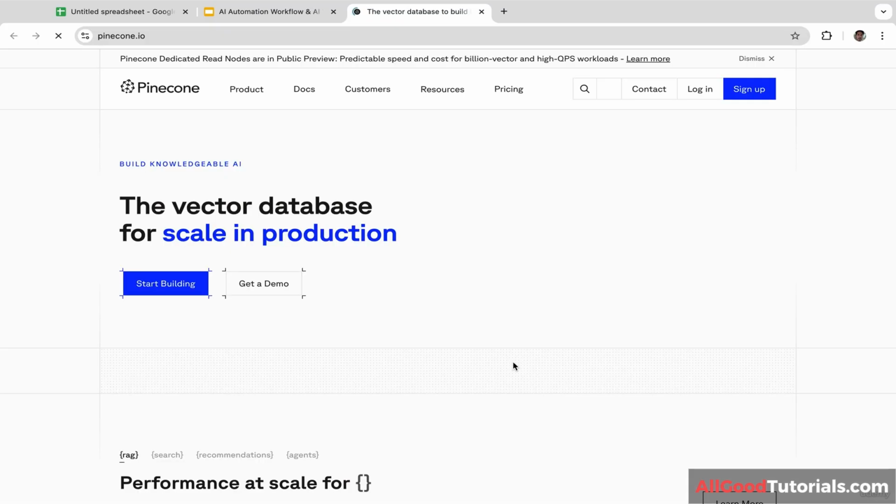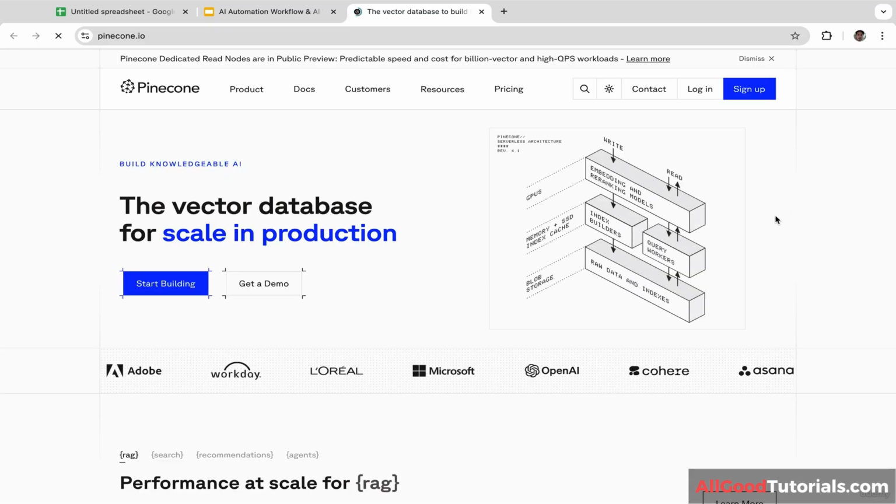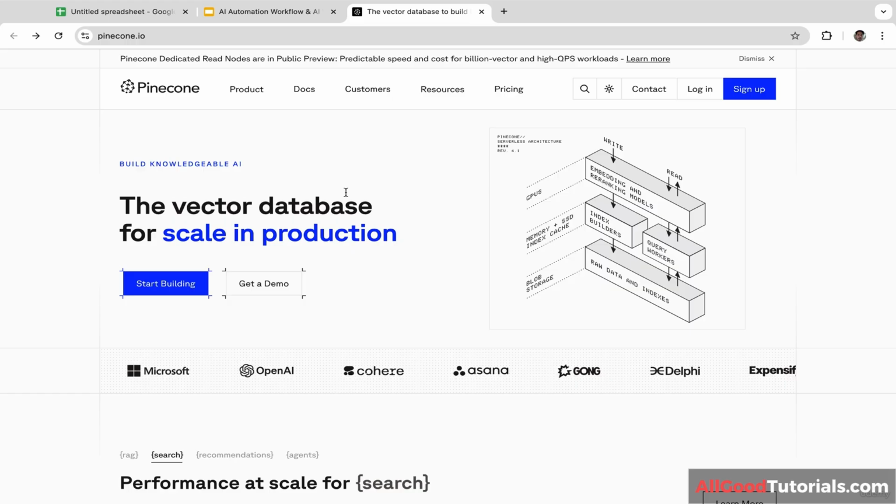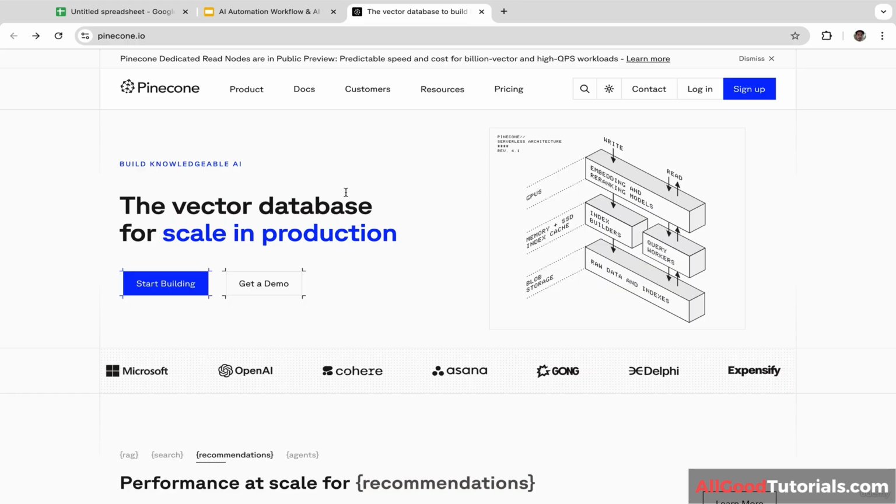Let's click on this link and you will be redirected to this page. So Pinecone is a vector database. In one of our projects, we're going to store food inventory data in Pinecone, and additionally, we are going to connect Pinecone with the large language model.